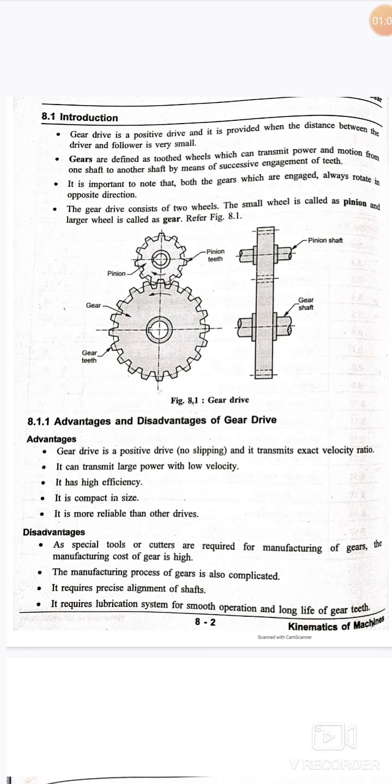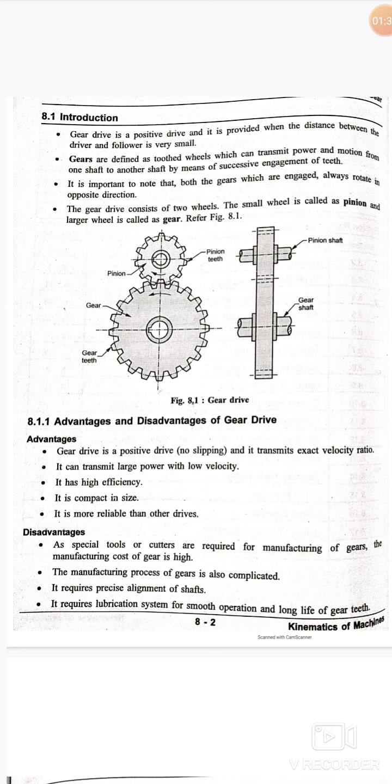When the distance is maybe 1 meter or 1.5 meters maximum, as in two wheelers, chain drives are used. But when the distance between the two shafts is small, generally gear drives are used. Then what exactly is a gear?